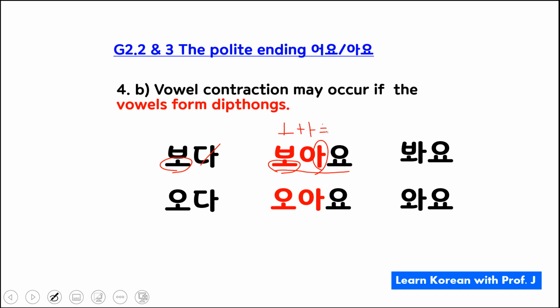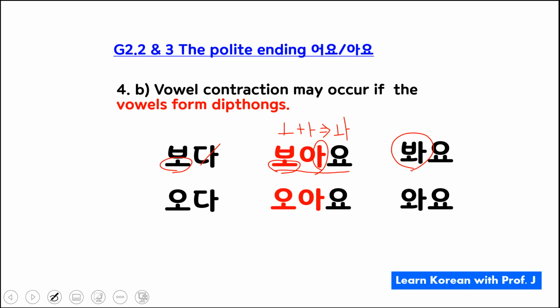If you combine these two vowels, it becomes 와, a diphthong, right? Complex vowel. That's why it becomes 봐요. Again, if you say these words fast enough, 보아, it becomes 봐요. 봐요 means to see. 저는 한국 드라마 봐요. I see Korean drama.